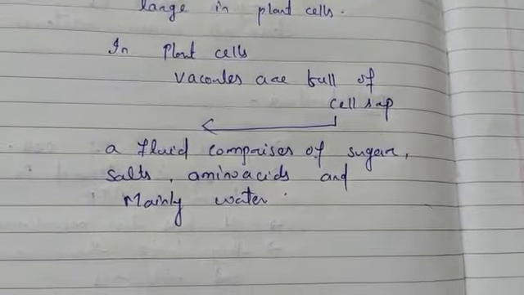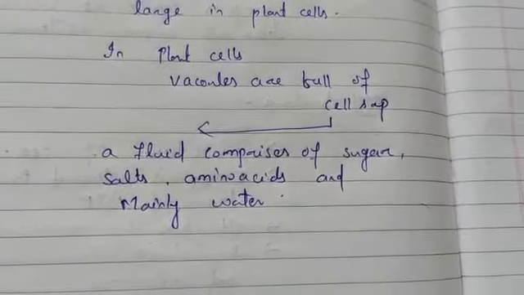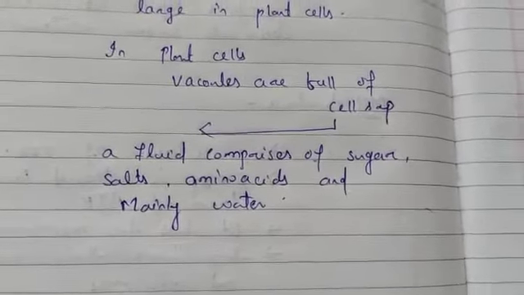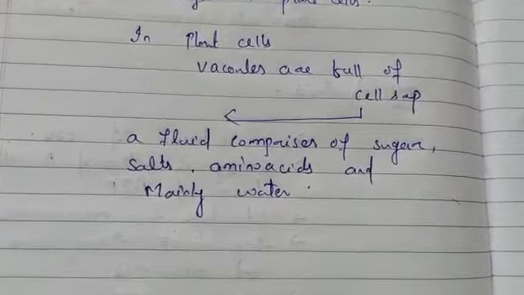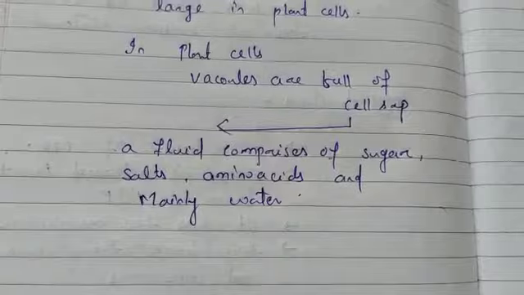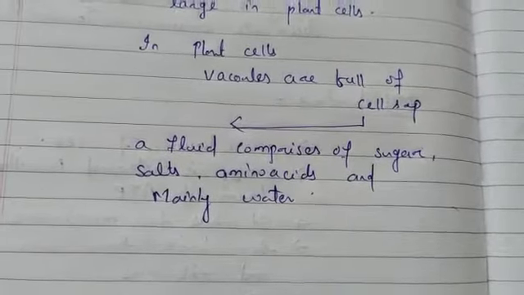So the cell is the fundamental and structural unit of living organisms, and it is also known as the basic functional unit of life. That is why the cell is considered as the basic functional unit of life or the fundamental structural unit of living organisms.